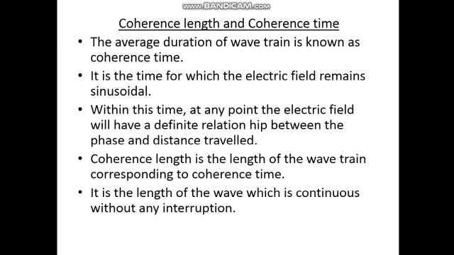Now the terms coherence length and coherence time. The average duration of a wave train is known as coherence time. That is the time for which the electric field remains sinusoidal. Within this time, at any point, the electric field will have a definite relationship between the phase and distance travelled. Coherence length is the length of the wave train corresponding to coherence time. It is the length of the wave which is continuous without any interruption.